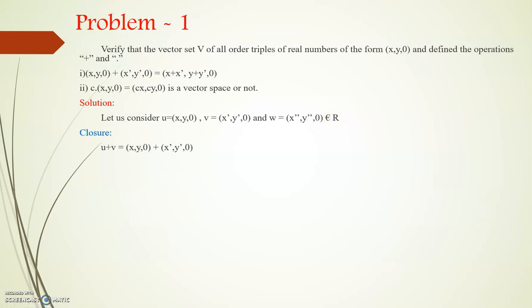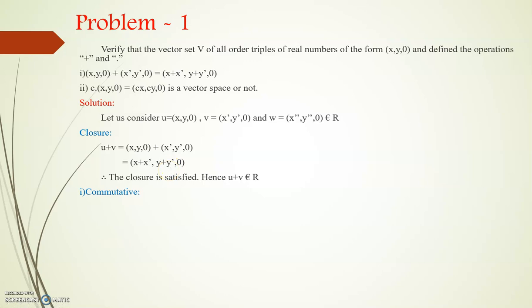First one, closure. u + v is equal to (x, y, 0) + (x', y', 0). If you add, the result becomes (x + x', y + y', 0 + 0), and 0 + 0 is 0. Hence, u + v belongs to the set. That is, the resulting value we got is also in the form (x, y, 0), only triples of real numbers. Therefore, the closure property is satisfied.